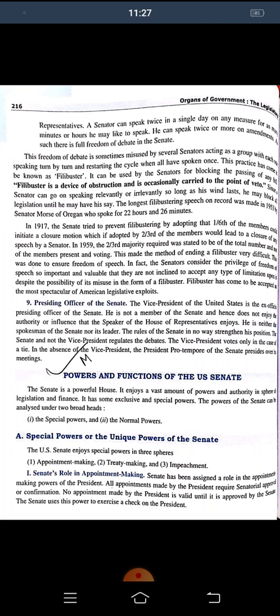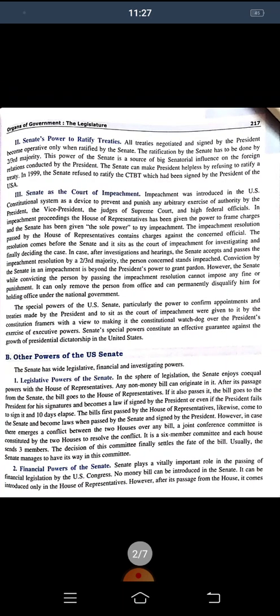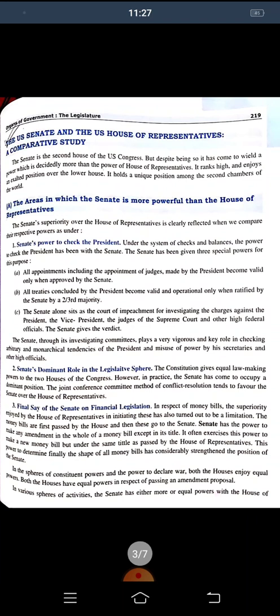Other parts are also there, like the legislative parts. They can make the laws. Other than that, financial parts are also there. Then we can say the Senate's investigation parts are there. Okay, they can investigate. These parts are also given to the Senate. So the US Senate and the US House of Representatives, we have to do a comparative study.